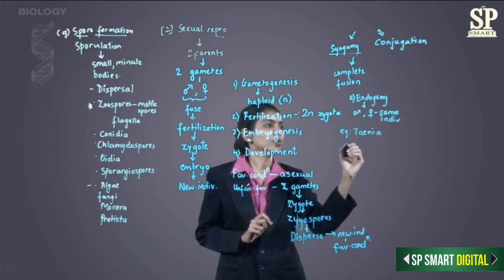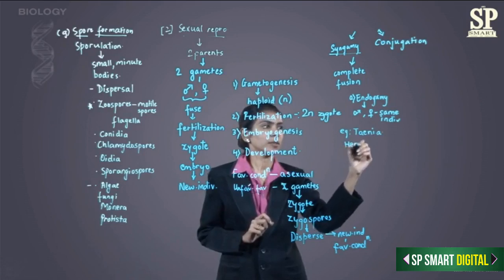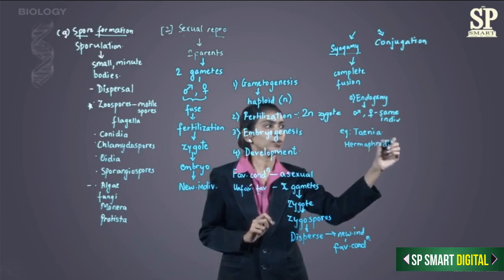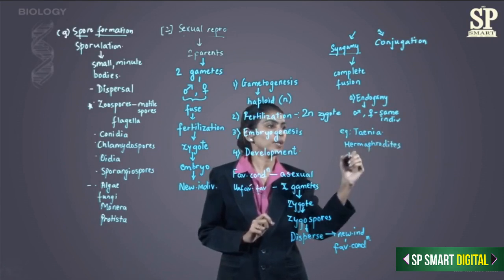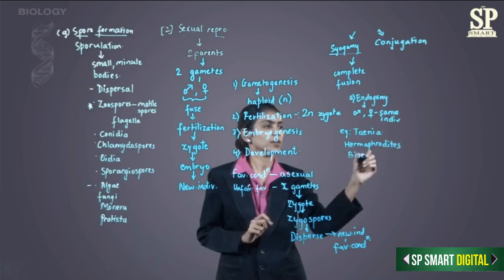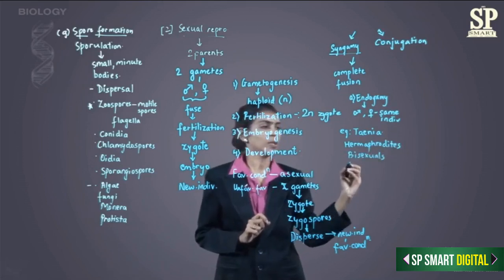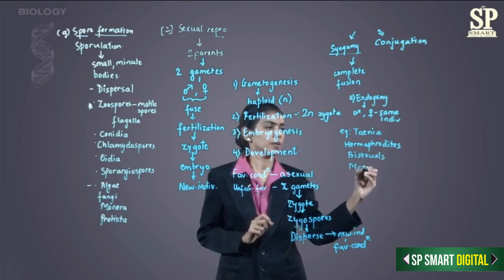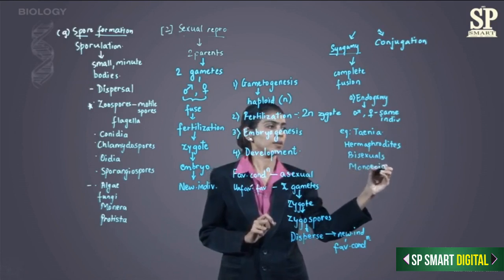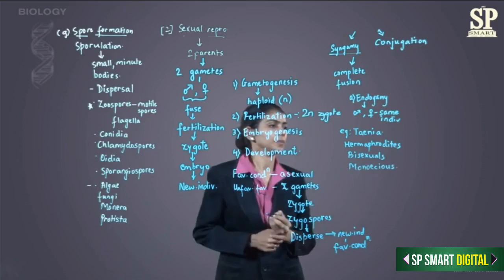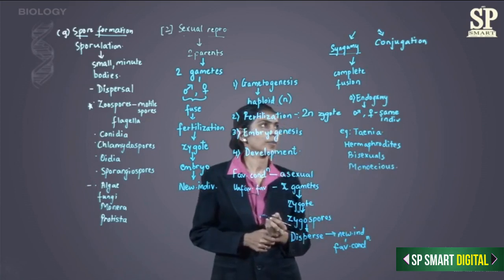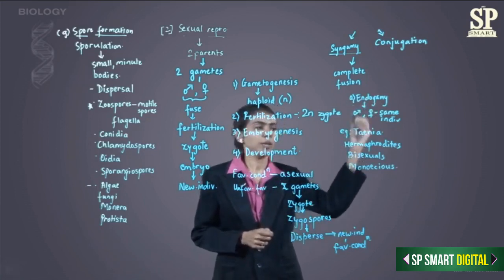Now, these are also called as hermaphrodites because they are capable of producing both the gametes. They are also called as bisexuals. And the third terminology for them is monoecious. So that was about endogamy.